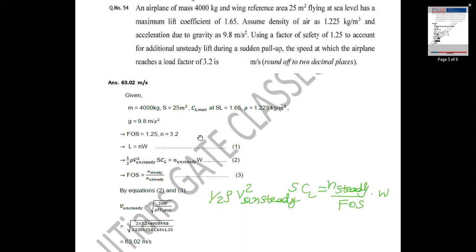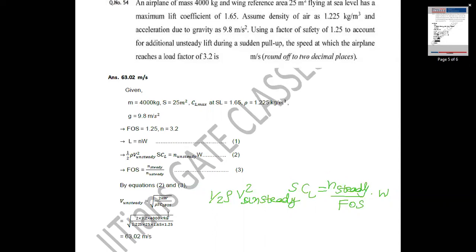So multiply mass into acceleration to convert into Newton: 4000 into 9.8 gives the weight in Newton. Substituting all this, we get the velocity for unsteady lift equal to 63.02 meter per second.